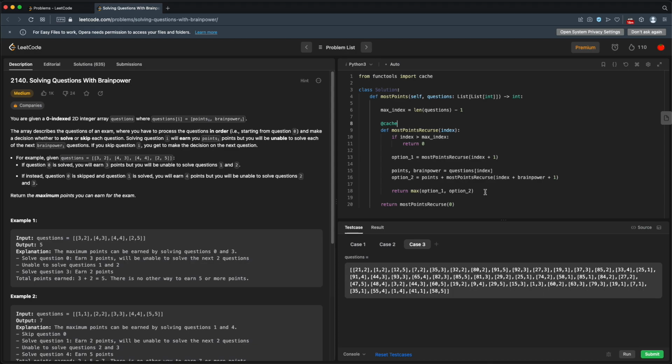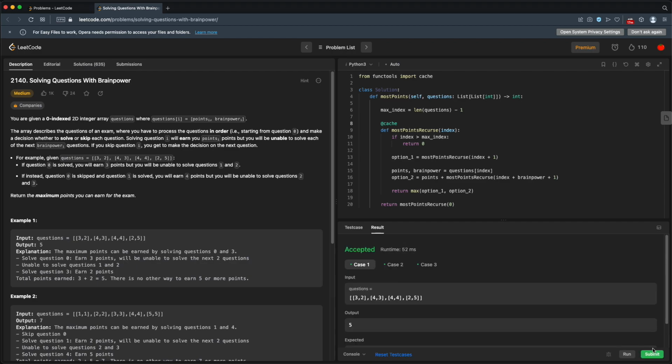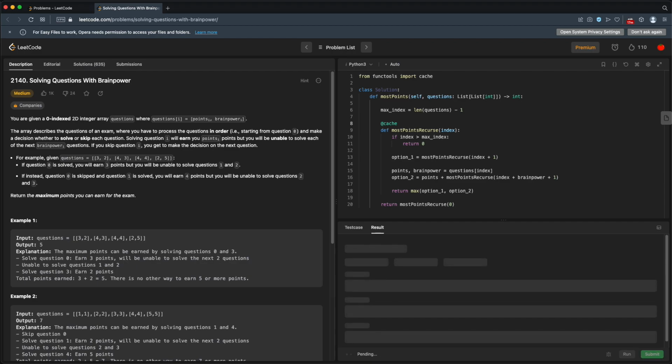And this will actually cache the values. So when you run this function one time with a given input, it will run the function the first time, but then it will cache the result. Next time you call it with the same input, it will just return the cached result and it will skip the processing. So this should save us a bunch of runtime. And it does. Let's see if this will pass all the tests.